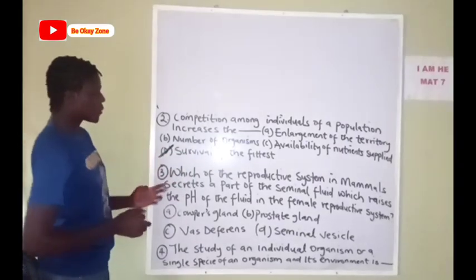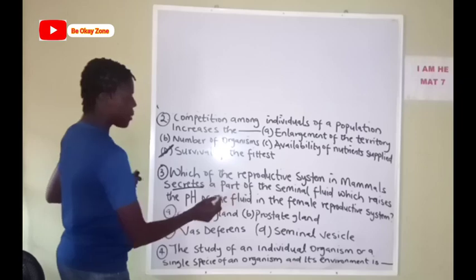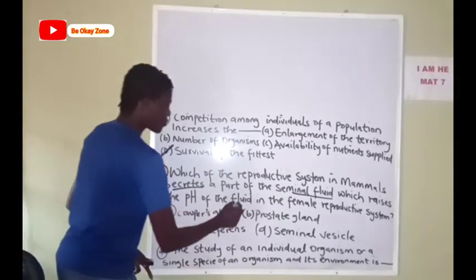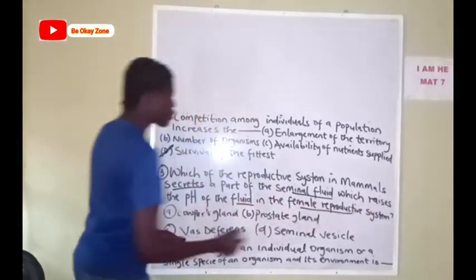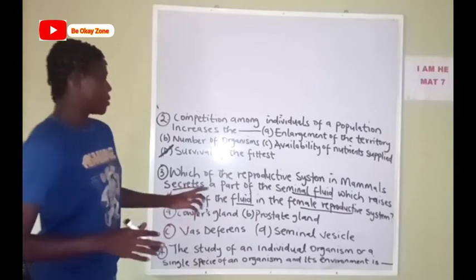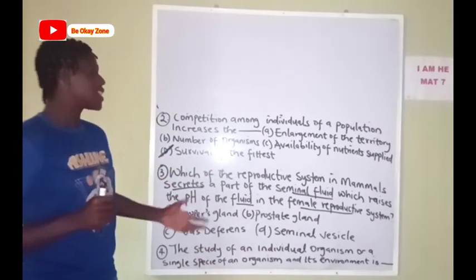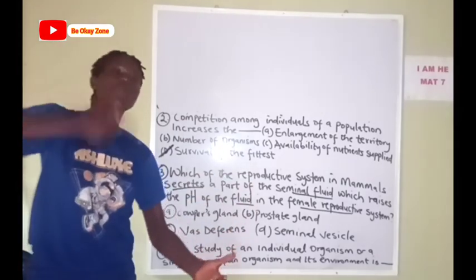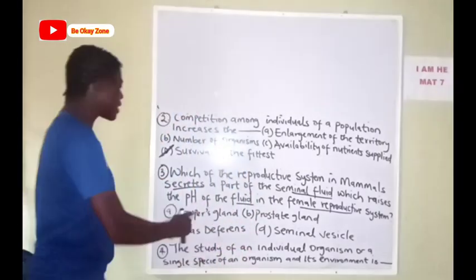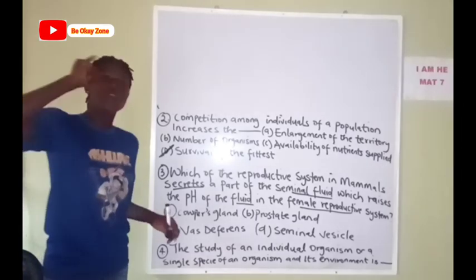So number 3 says, which of the reproductive system in mammals secretes a part of the seminal fluid which raises the pH of the fluid in the female reproductive system? Now what this question is saying is that the seminal fluid secreted from the male reproductive organ raises the pH of the fluid in the female reproductive organ. Now normally the vagina of the woman is acidic in nature.